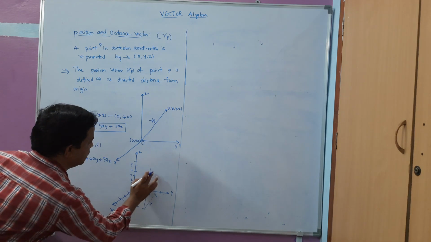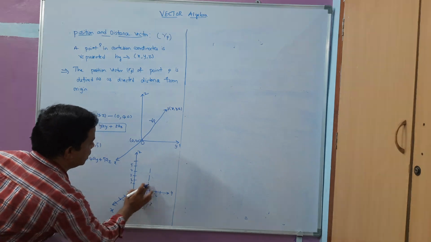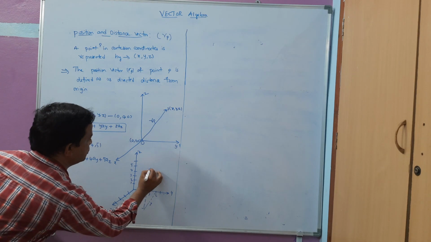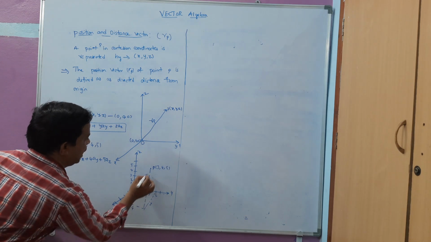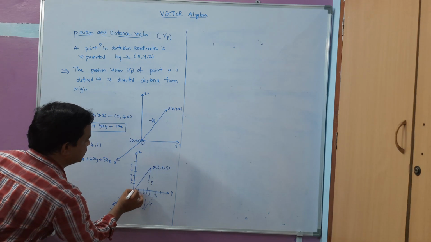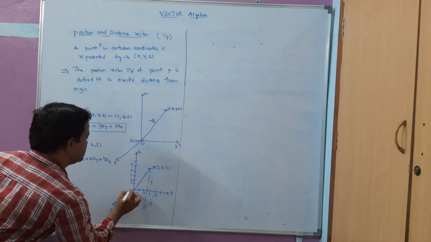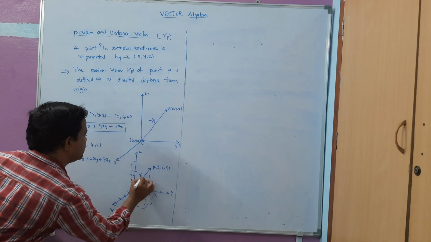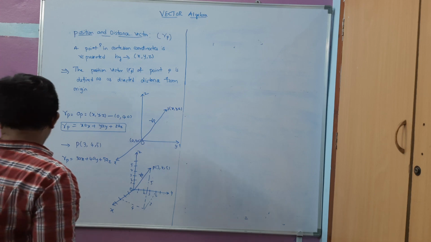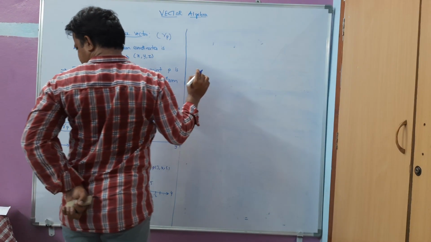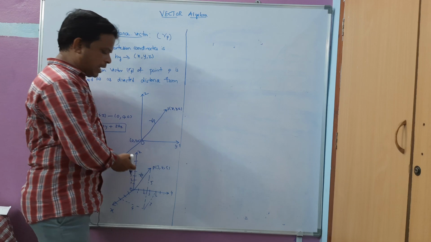So I have to draw dotted lines, sorry. Okay, so this is 5. Okay, so this point will give me 3 comma 4 comma 5, and I have to draw a radius like this. So this is the origin, and this will give me the rp, position vector rp. Hope you understood this one. Now this is the position vector represented in an example given.